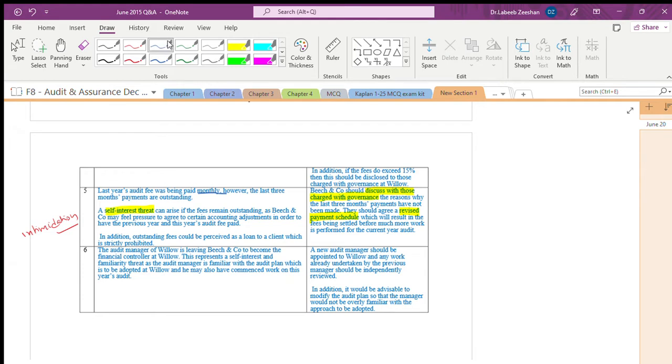Now, this is another one. The audit manager is leaving Beach and Company to become the financial controller. Willow Company doesn't have a financial controller, so the audit manager is planning: okay, I will leave the audit firm and join you. If that is the case, what happens? There is some self-interest, and more importantly, not only self-interest but also familiarity.